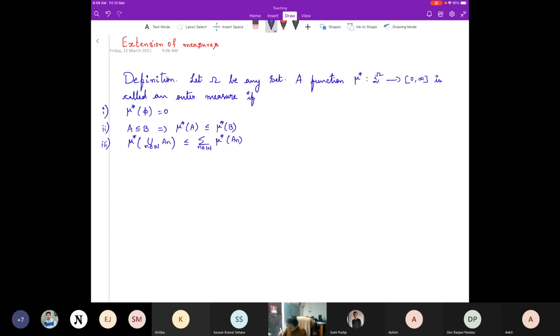The second one is what is known as monotonicity. Third one is countable subadditivity.